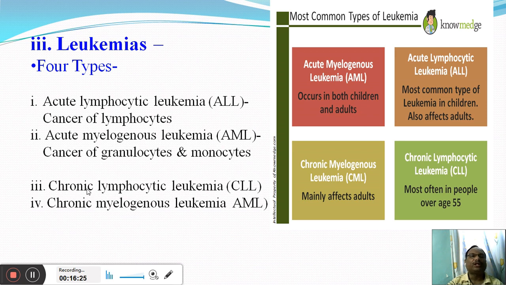Now the third type of leukemia is chronic lymphocytic leukemia. Chronic lymphocytic leukemia generally occurs in persons over the age of 55. And the last type of leukemia is called chronic myelogenous leukemia. Chronic myelogenous leukemia mainly affects adult people. So these are the 4 subtypes of the leukemias.